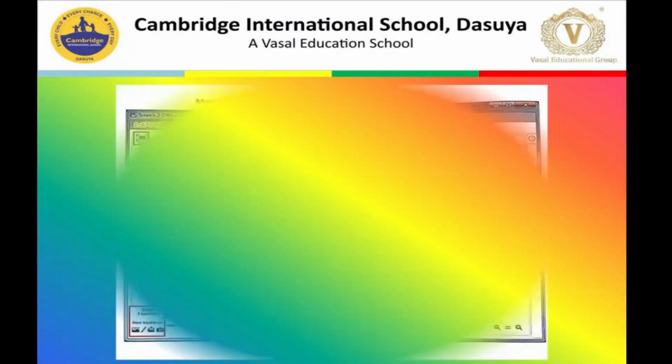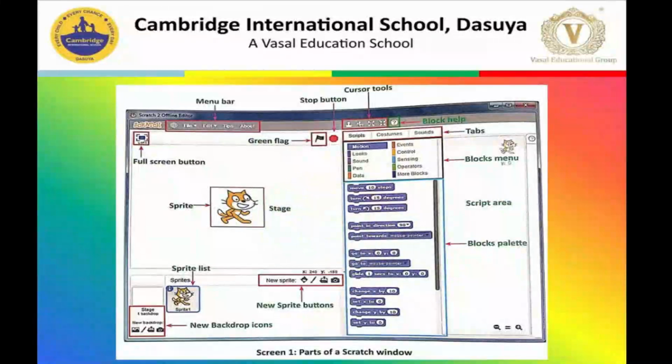Now, let us have an introduction to the Scratch window. So here you can see this is the menu bar where you can find the menus, that is File, Edit, Tips, About. Then this is called the green flag. By clicking on this green flag, you can start your animation or your game.